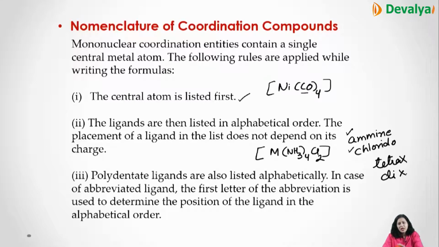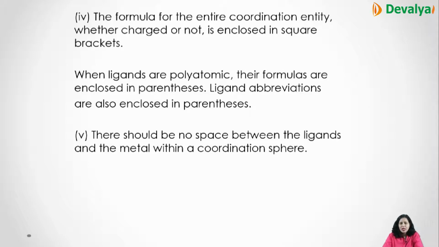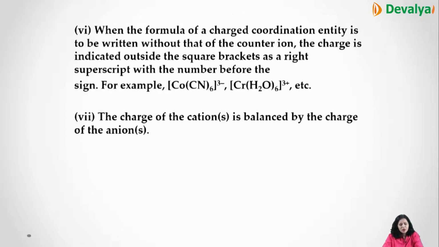Then polydentate ligands are also listed alphabetically, and in the abbreviated ligand, the first letter of the abbreviation is used to determine the position of the ligand in the alphabetical order. As I explained, amine A, we will consider chlorido C. So A you will write first and C you will write later on. Then the formula of the entire coordination entity, whether charged or not, is enclosed in square brackets. When the ligands are polyatomic, they are enclosed in parentheses, and the ligand abbreviations are also enclosed in parentheses. There should be no space when you are writing the ligand and the metal within the coordination sphere.